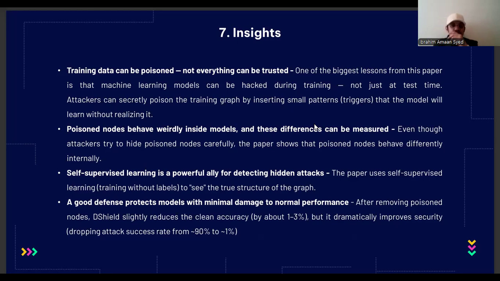Okay, the other thing I learned was how poisoned nodes behave differently. When nodes in a graph are poisoned, they behave oddly inside the model. Yeah, that's how it's easier to spot the differences.